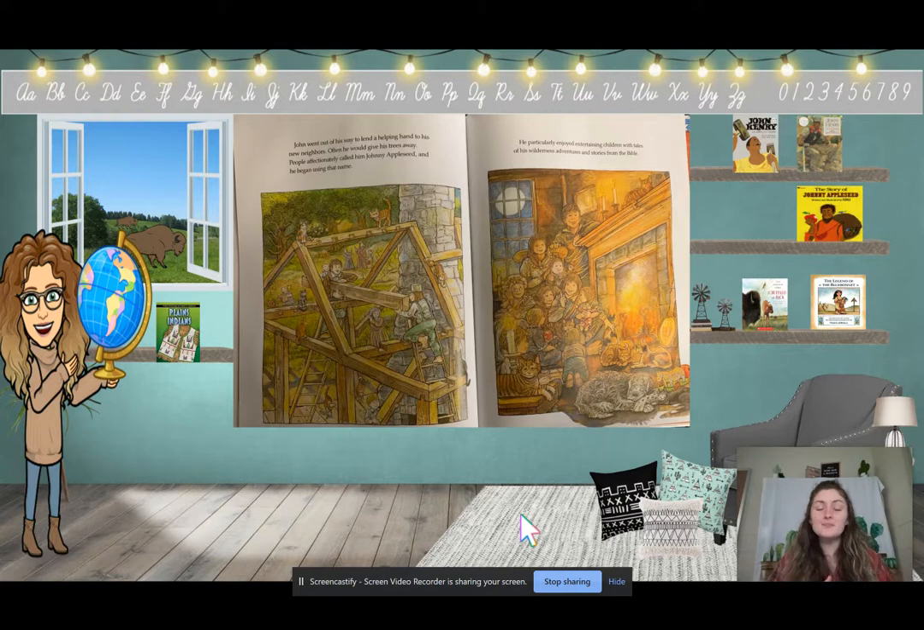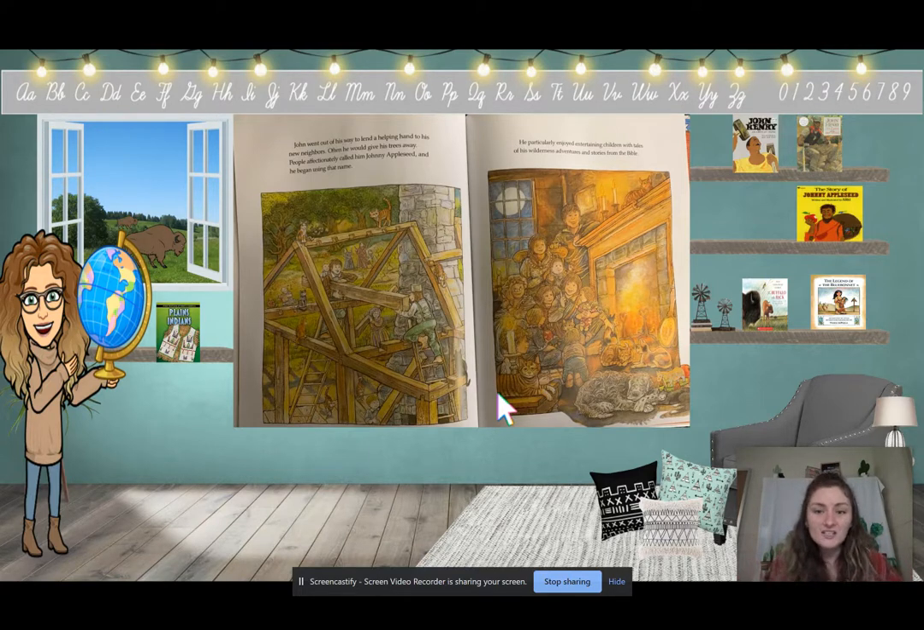Okay, what is something that we learned about John Chapman and how he helped pioneers? In the puzzle, I want you to use evidence from the text and the illustrations to think about how he helped pioneers. Tell me what you saw.